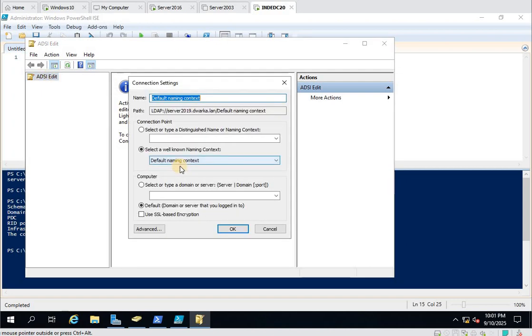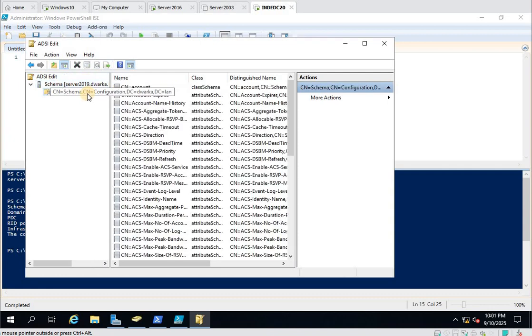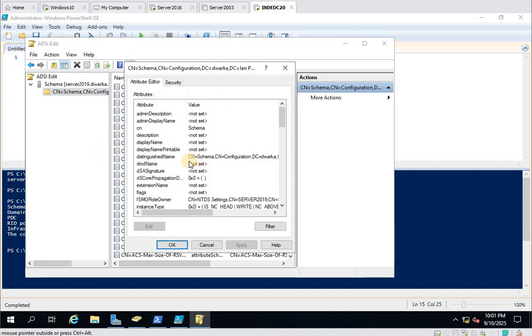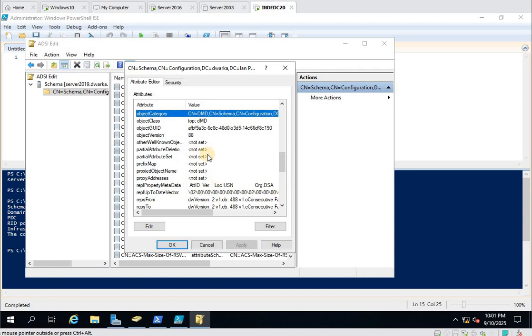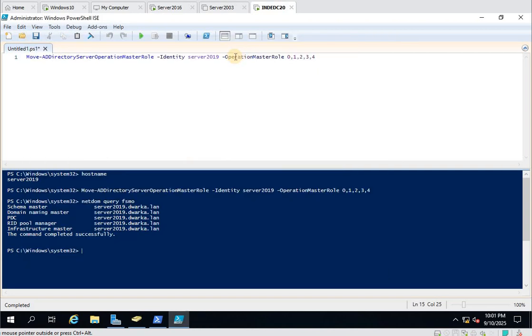Select this, connect to, select this, expand this, wait for some time. Type O, object version 88. Earlier we saw schema version was 87, but now schema version is 88. So we are going in the correct direction.